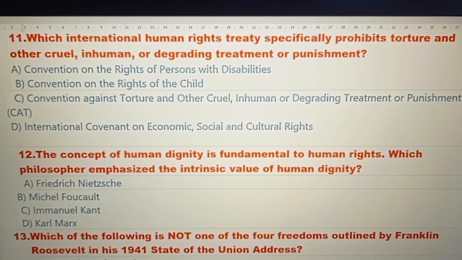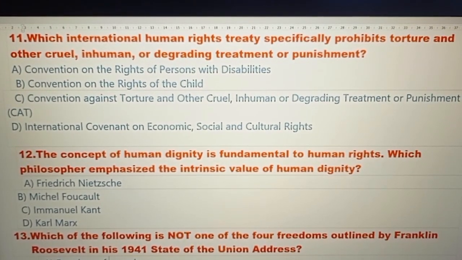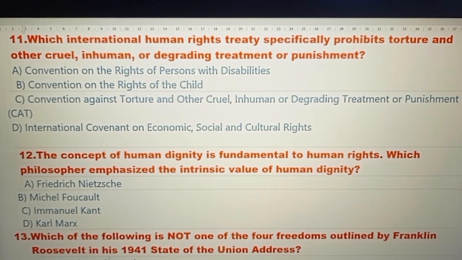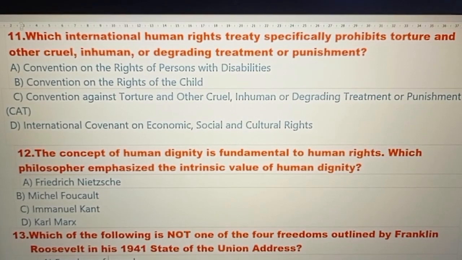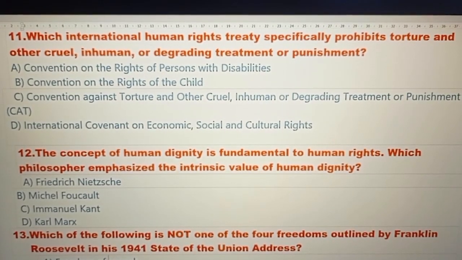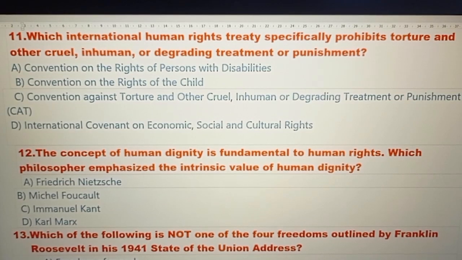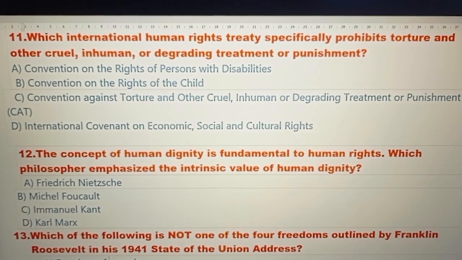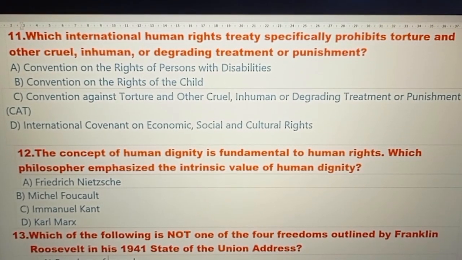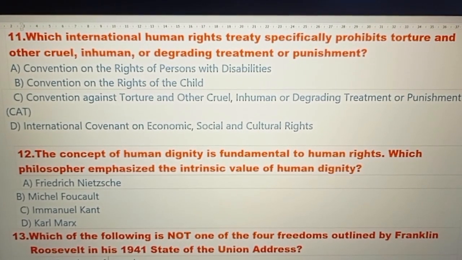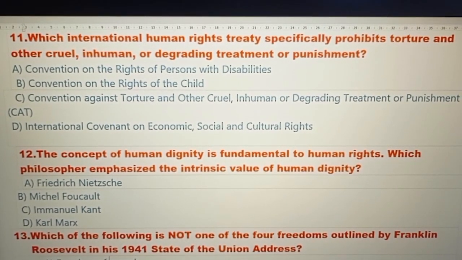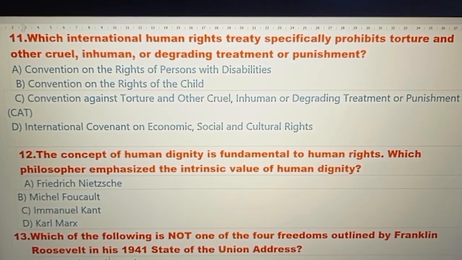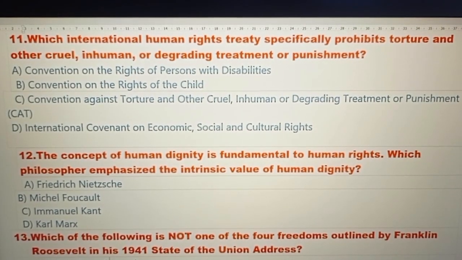Which international human rights treaty specifically prohibits torture and other cruel, inhuman, or degrading treatment or punishment? Option A. Convention on the Rights of Persons with Disabilities. Option B. Convention on the Rights of the Child. Option C. Convention against torture and other cruel, inhuman, or degrading treatment or punishment. Option D. International Covenant on Economic, Social, and Cultural Rights. And the right answer is option number C. Convention against torture and other cruel, inhuman, or degrading treatment or punishment.